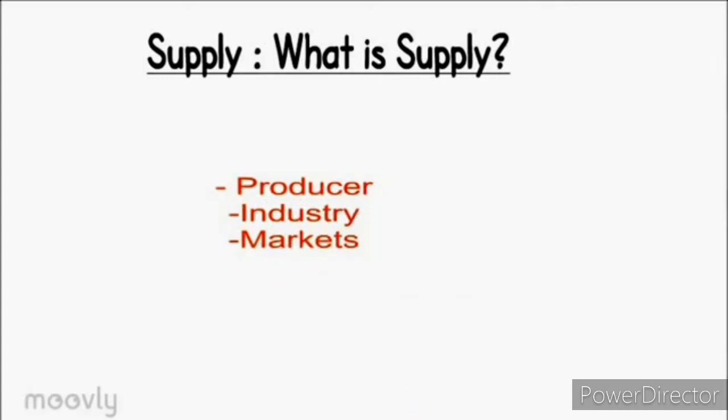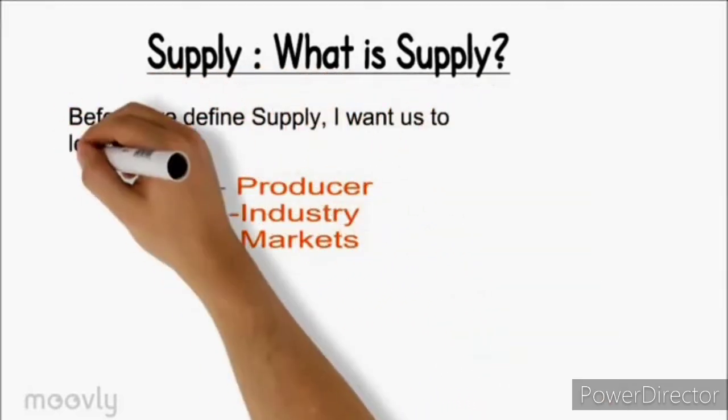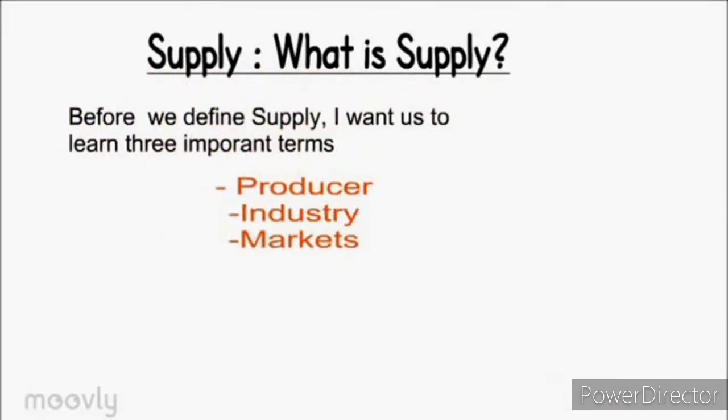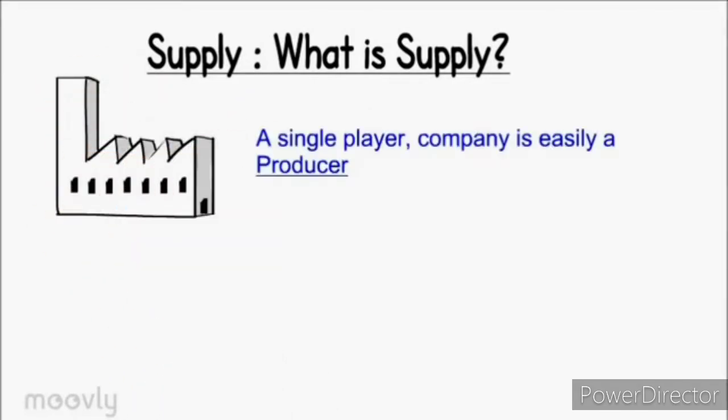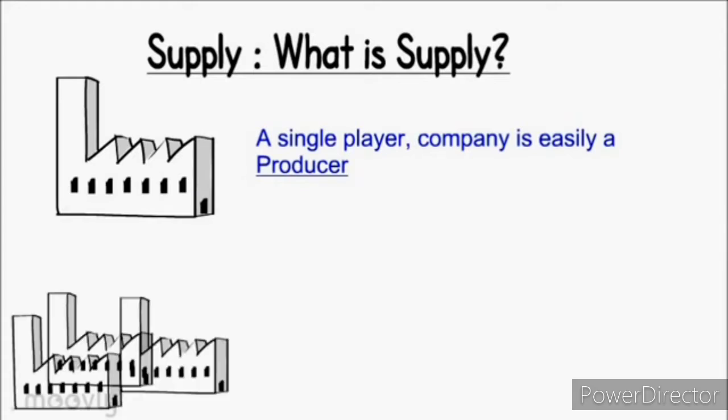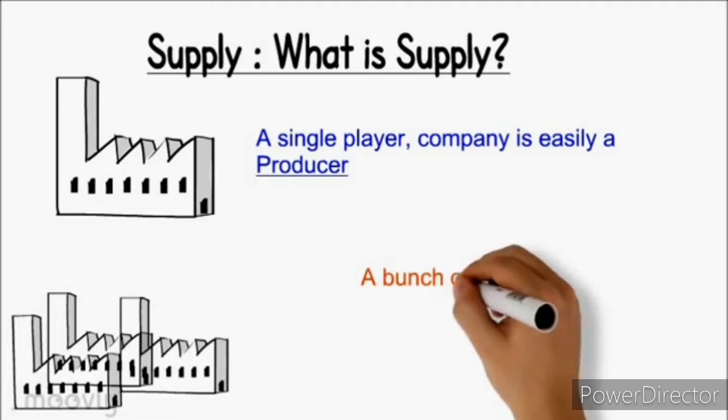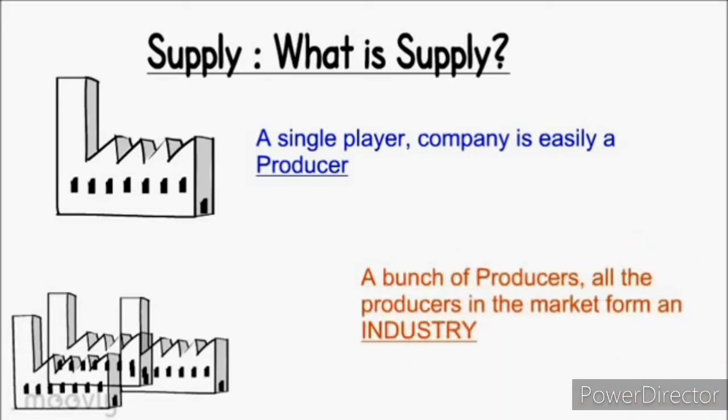Producer, industry, markets. Before we define supply, I want us to learn three important terms. A single player company is easily a producer. A bunch of producers, all the producers in the market, form an industry.